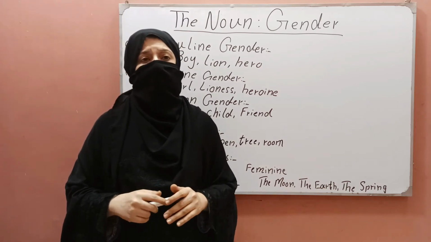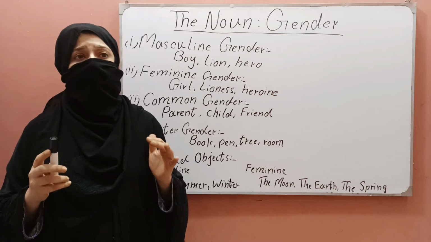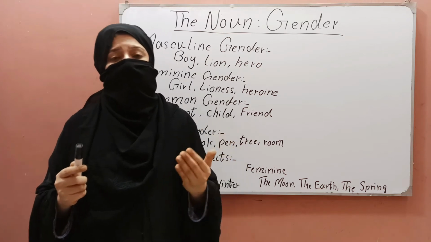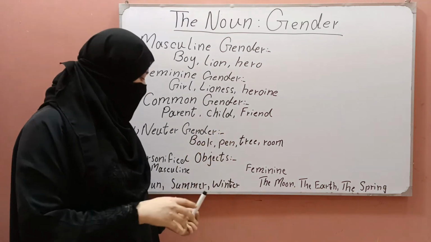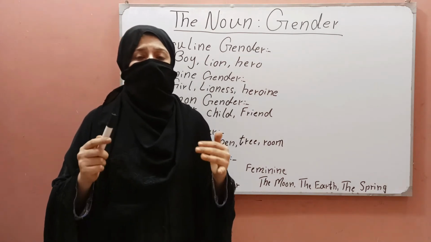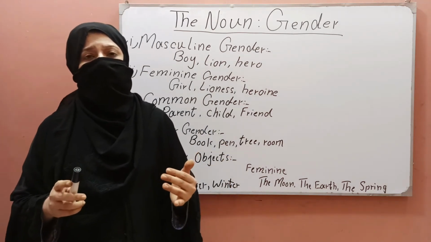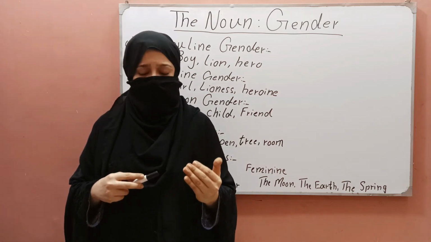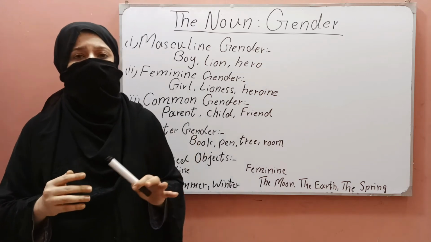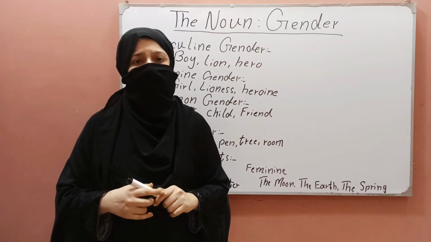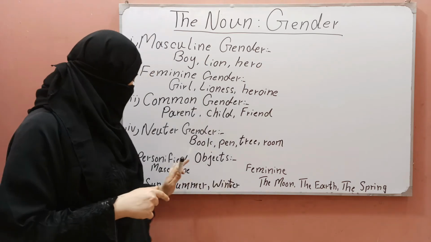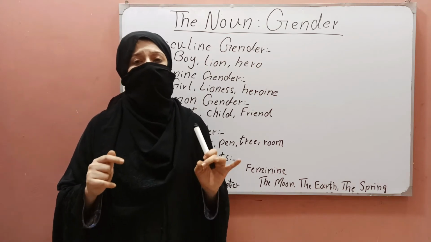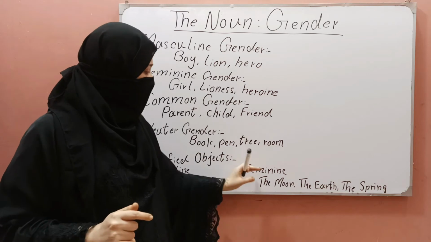The objects which are remarkable for their strength and violence, we include in masculine gender. And the objects which are remarkable for their beauty are included in feminine gender.